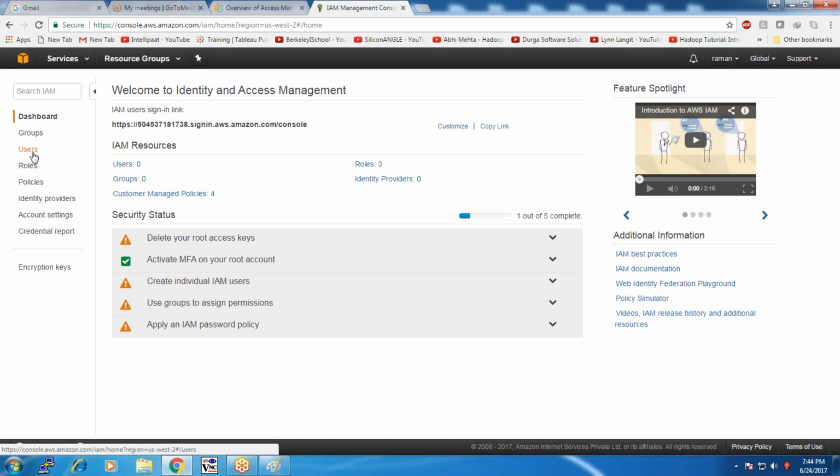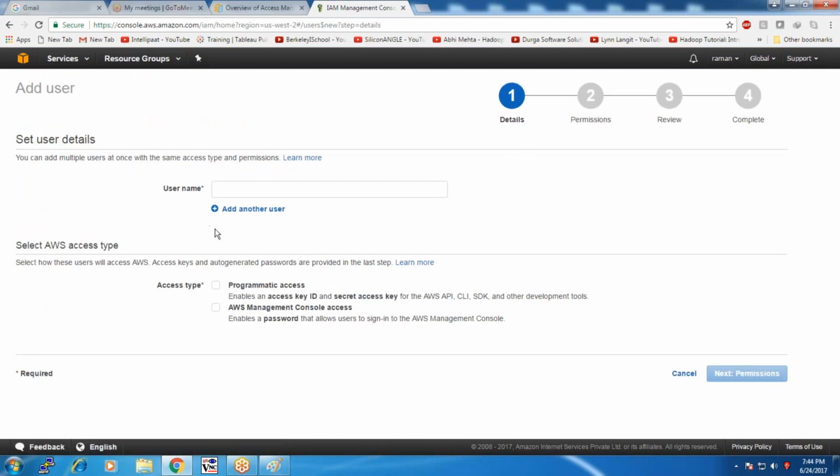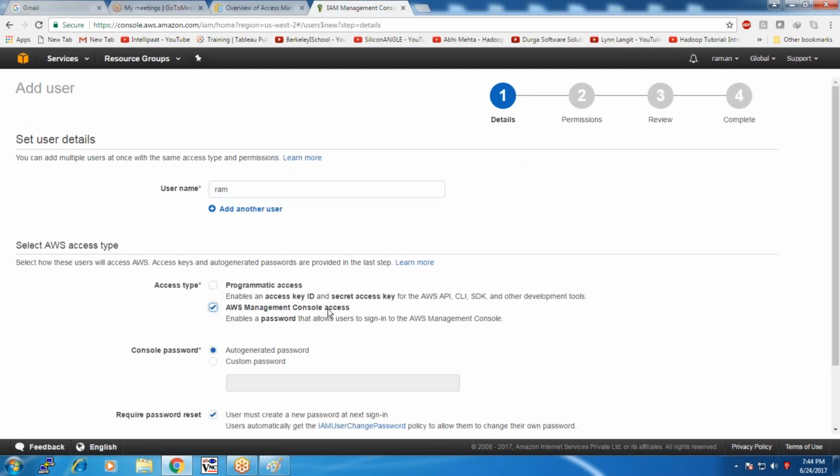I am going to create an individual user now. Add a user. The username may be Ram. Here it prompts for an access type. We can assign the user either AWS Management Console access or programmatic access. If the user is given programmatic access, then he can access AWS APIs, command line interfaces and SDKs. In that case, an access key and secret access key need to be generated, one time.